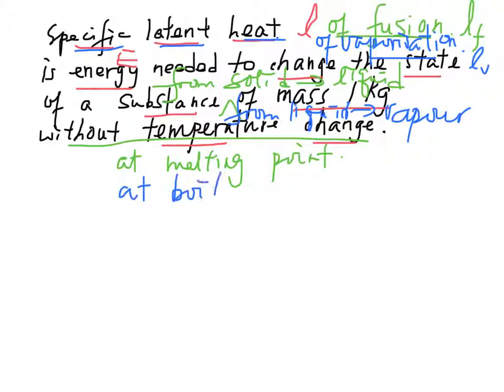its boiling point. I repeat, specific latent heat of vaporization, LV, is the energy needed to change the state of a substance of mass 1 kg from liquid to vapor at its boiling point.